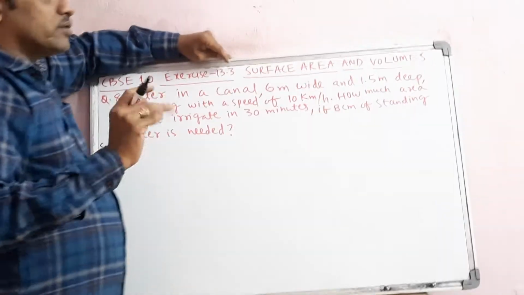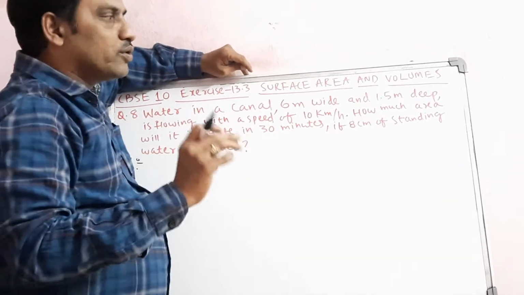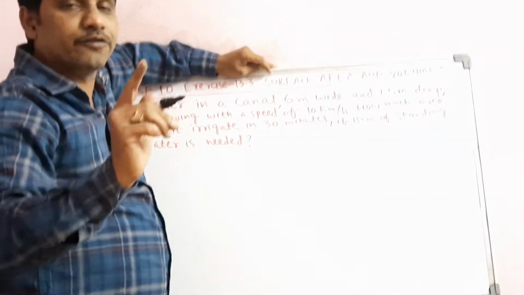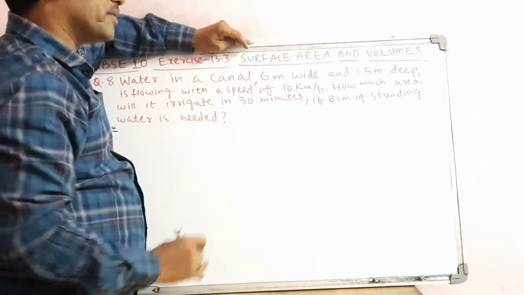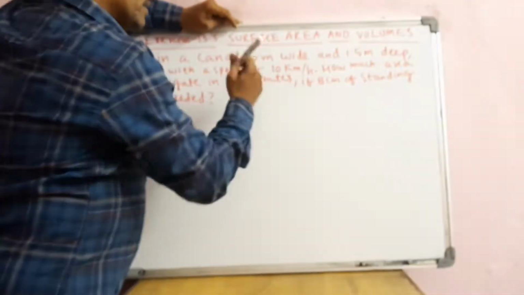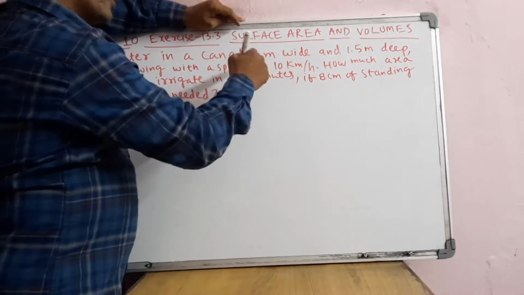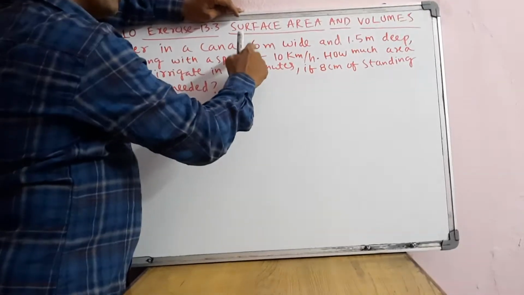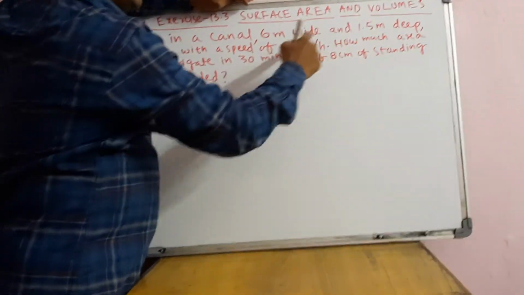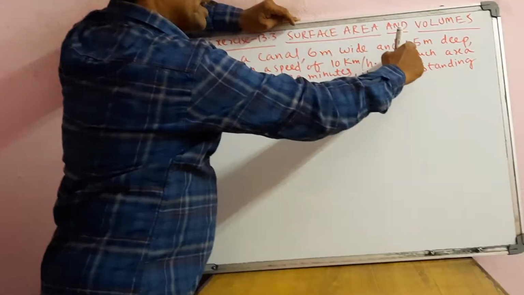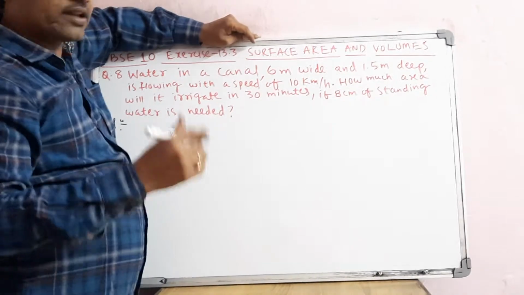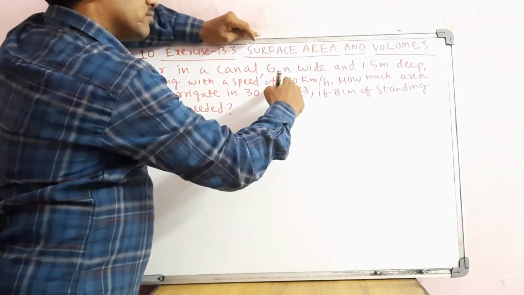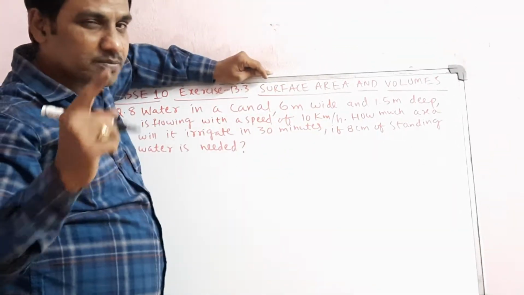In physics also, the formula will be correct only if the units are correct. See, the logic of the problem is: take this as the width or breadth, this is the height. 6 meters as breadth and 1.5 meters as height, and the length of the canal is 10 kilometers per hour.